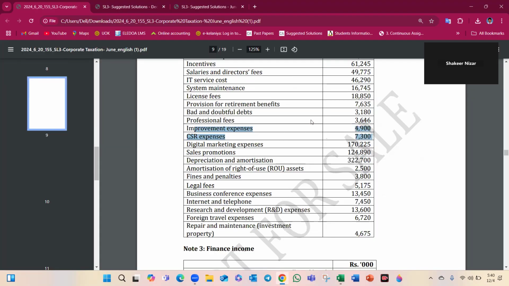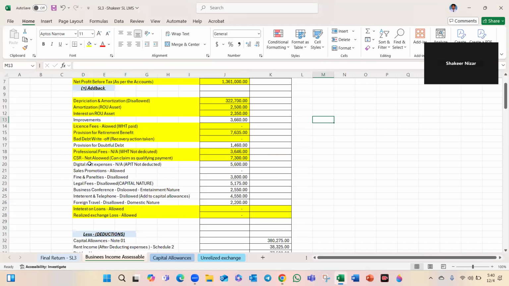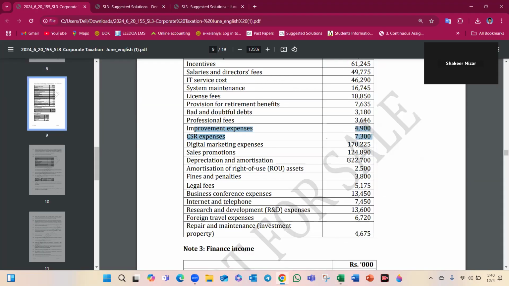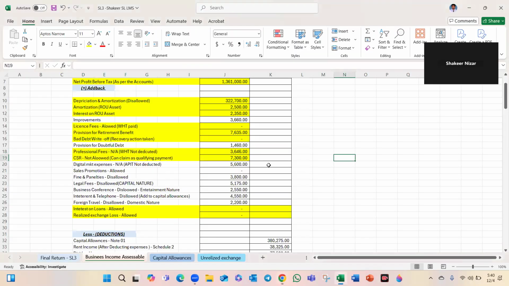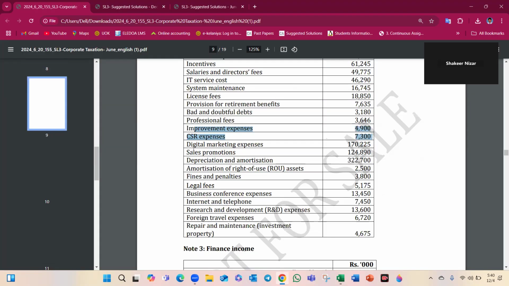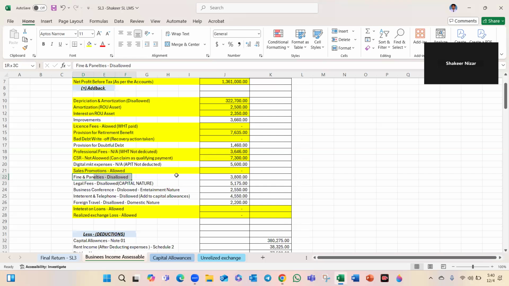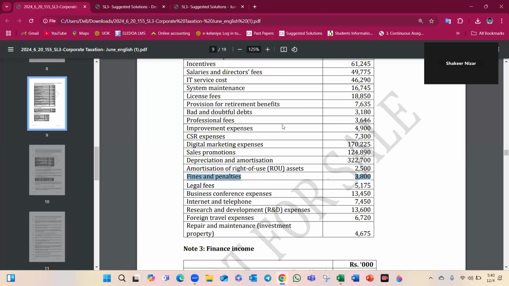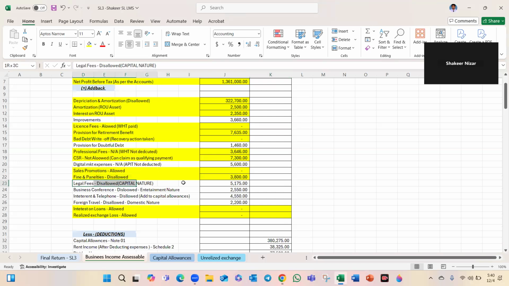Digital marketing expenses, sales promotion allowed. Fines and penalties not allowed. You can't deduct. Fines and penalties add back. Legal fees you want to add back.